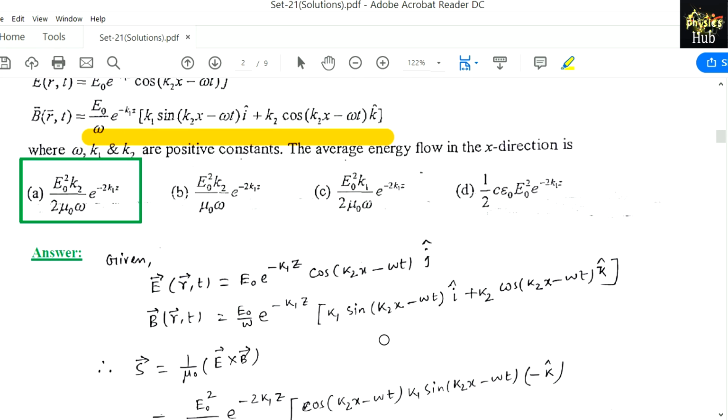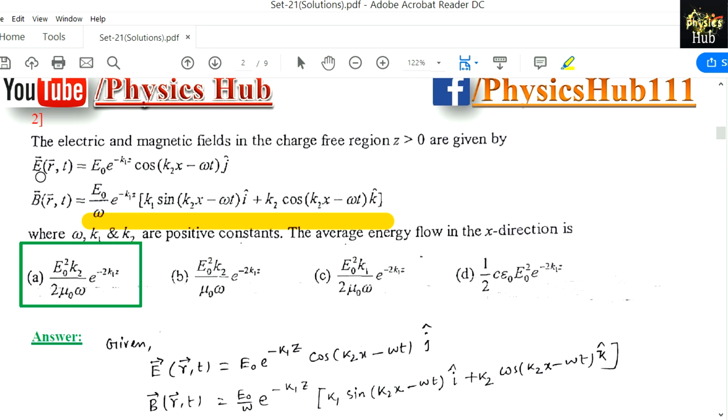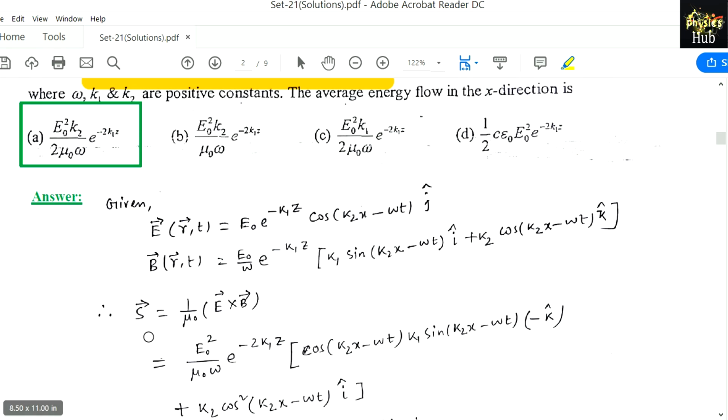Okay, and average power is also equal to the average of the Poynting vector. So if we are given E and B, the electric field and magnetic field, then we can easily calculate the Poynting vector. So that's what we did. S equals 1 by mu naught, E cross B.